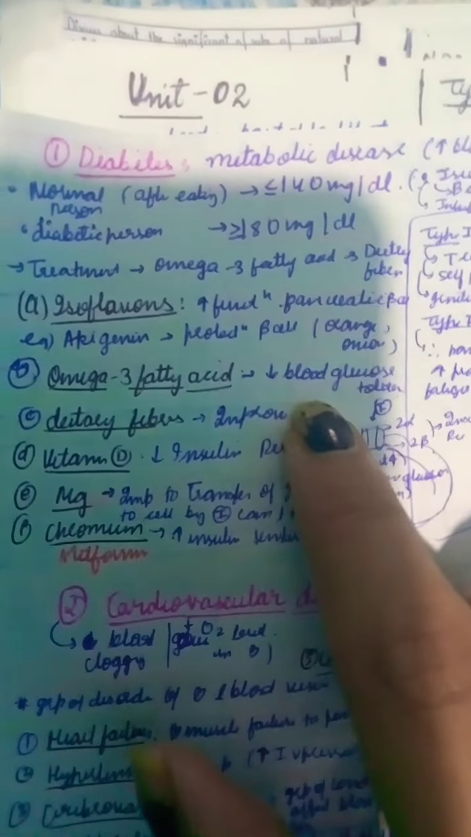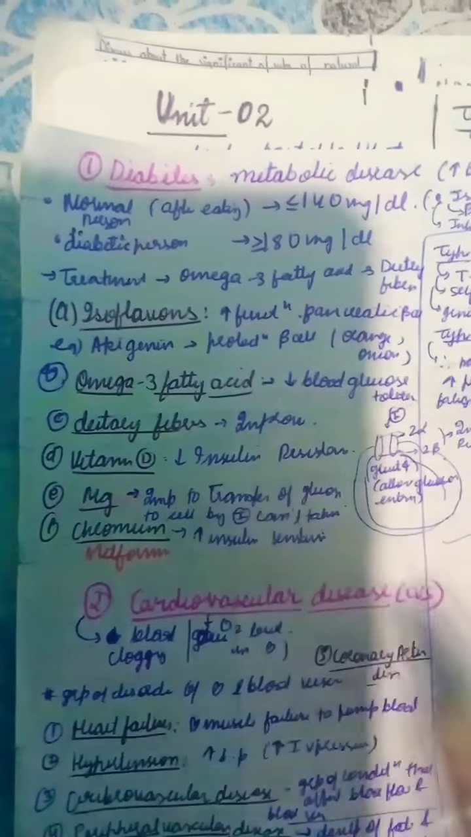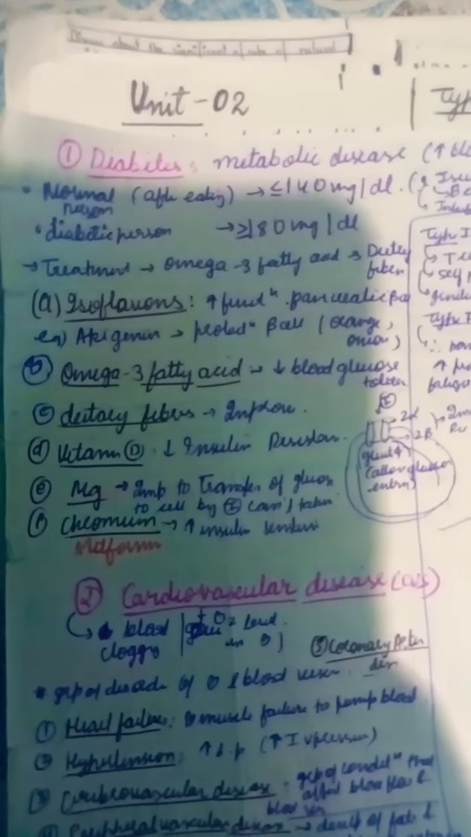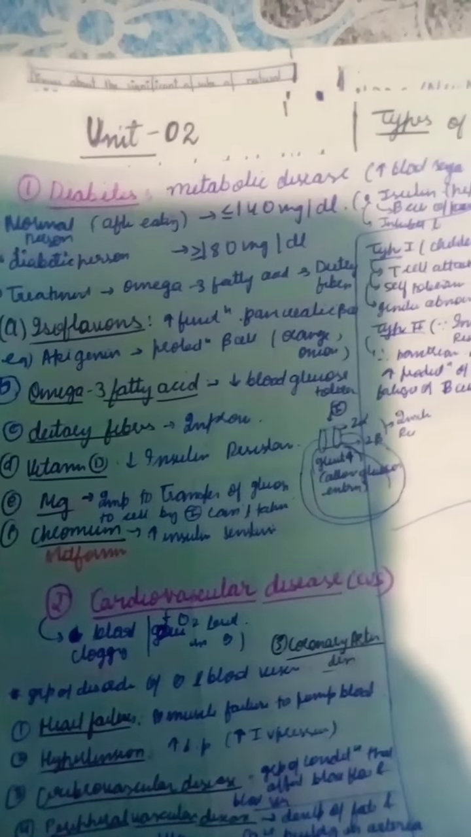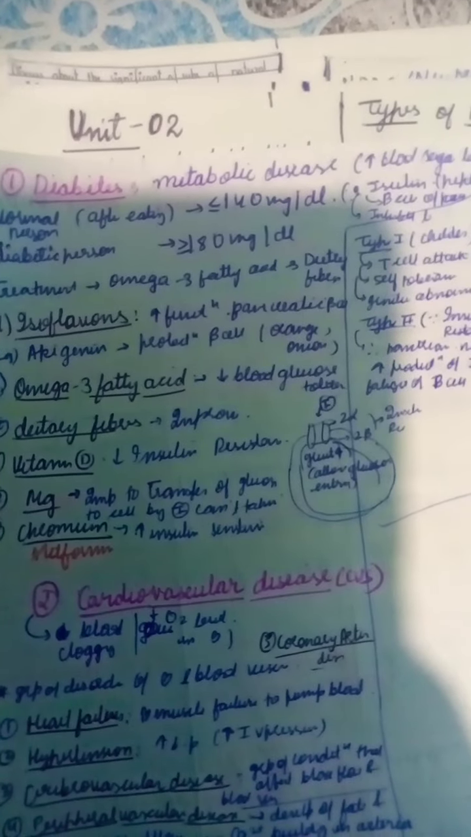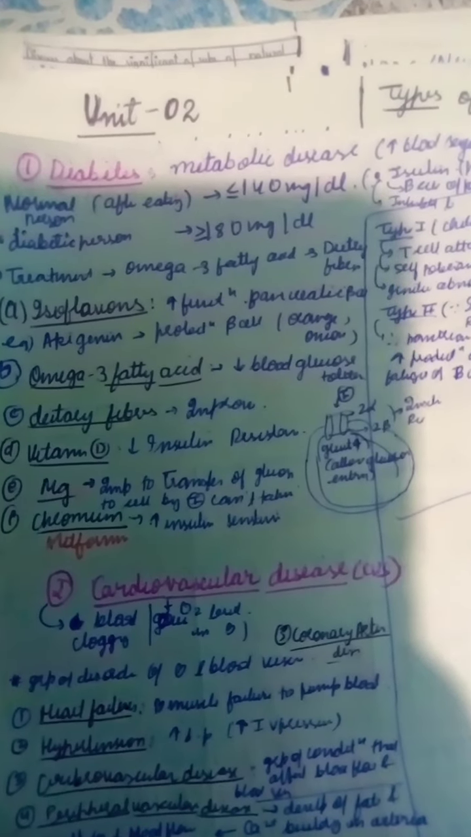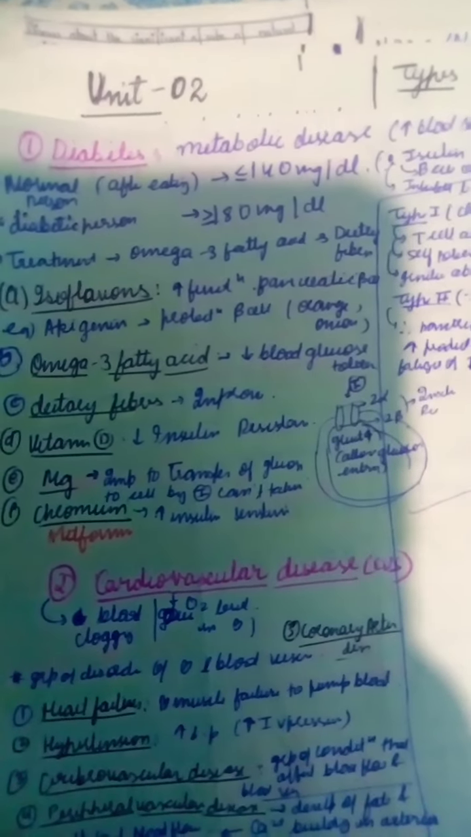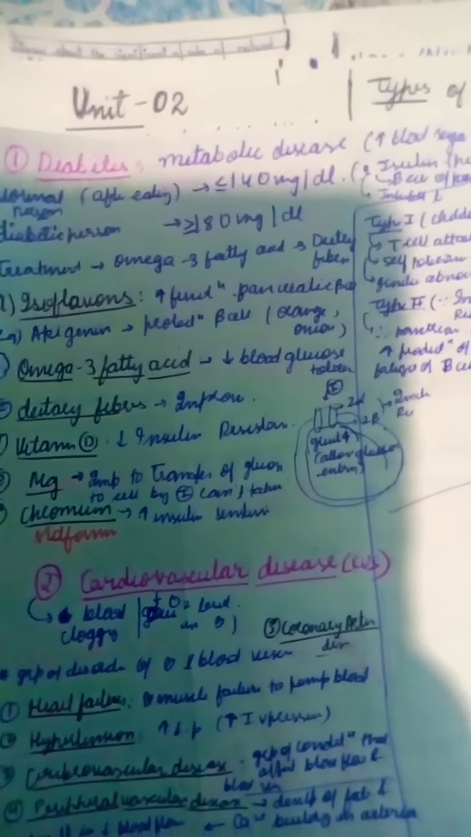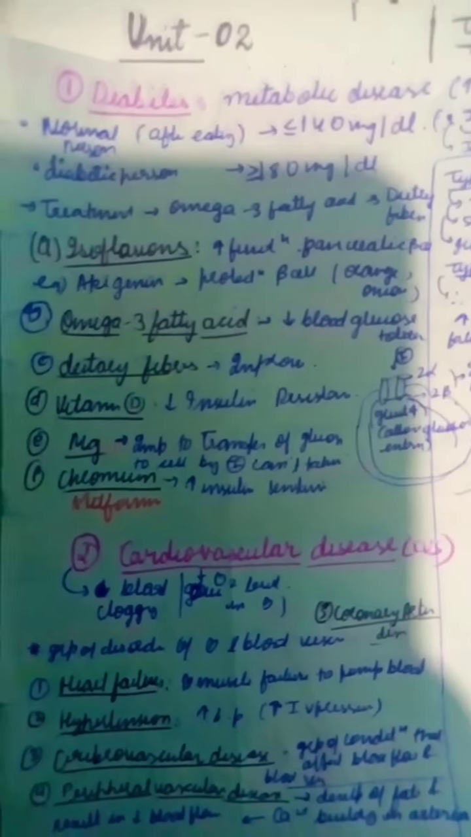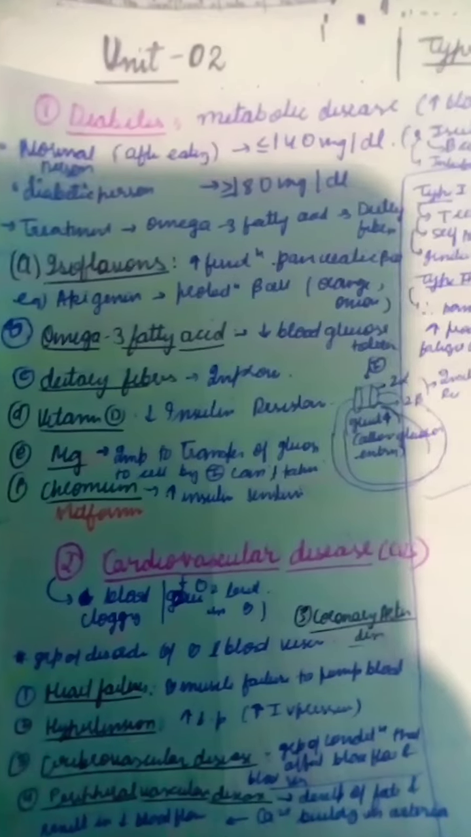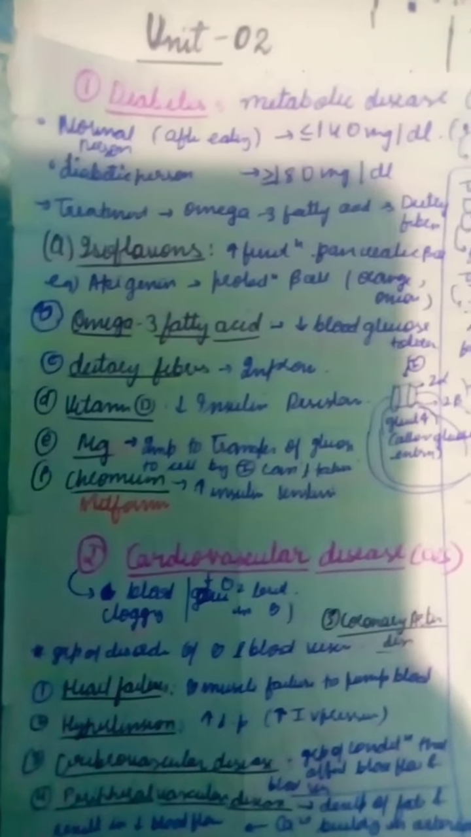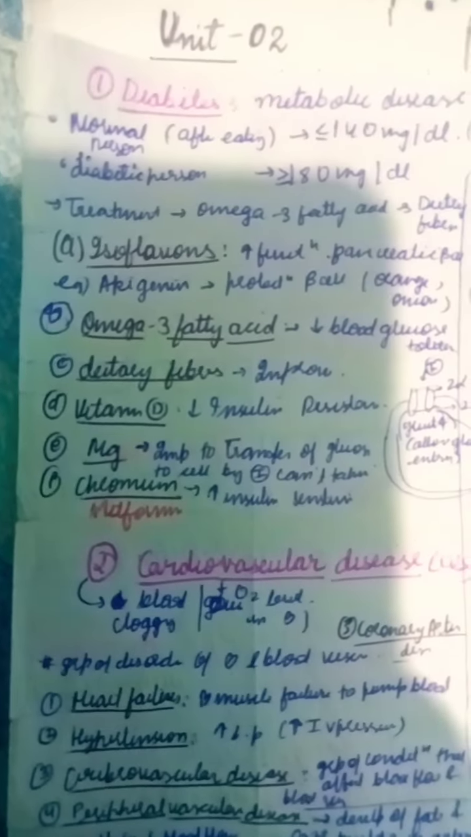Omega 3 fatty acid decreases the blood glucose tolerance. And then third is dietary fibers, which reduce the diabetic risk and improve the insulin sensitivity. Vitamin D decreases the insulin resistance, and magnesium is basically important for glucose transport by the insulin, and chromium increases the insulin sensitivity. We can also write metformin, which is being used as an anti-diabetic agent.